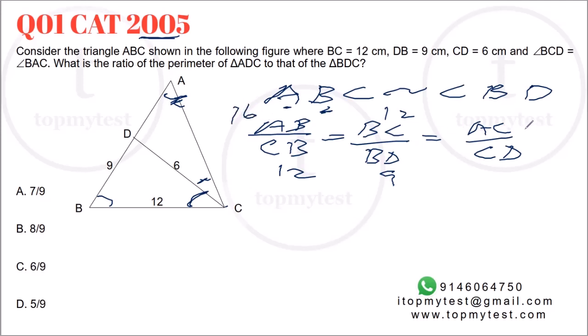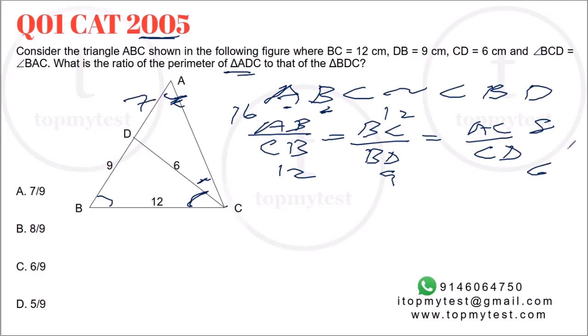Now, what else do we do? AC is unknown, but CD is equal to 6. So this ratio will also be the same, 4 by 3. So this will be 8. What will be the perimeter of triangle ADC? AB, the full length, is 16, out of which BD is 9, which means AD will be equal to 16 minus 9, which is 7.